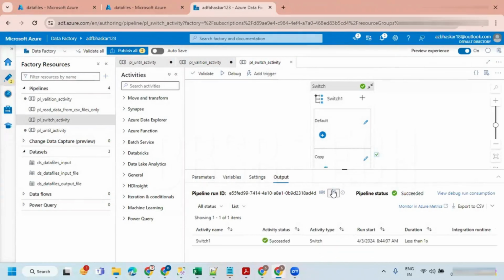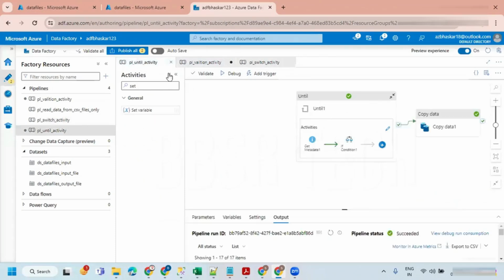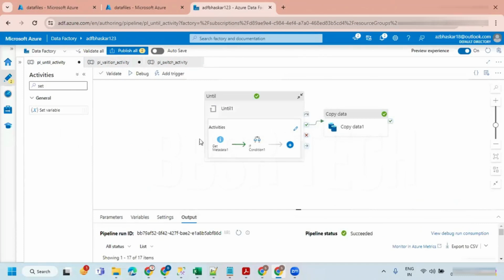One more thing, sir, in the until activity, we mentioned 12 hours as the duration for verifying whether the file exists or not. So it will cost the same 12 hours because the pipeline is still running, right? Definitely, it is in the running mode. The alternative to until is the validation activity. Validation also does the same thing; the only difference is that you are not having many activities.